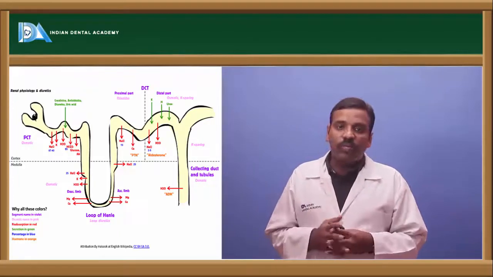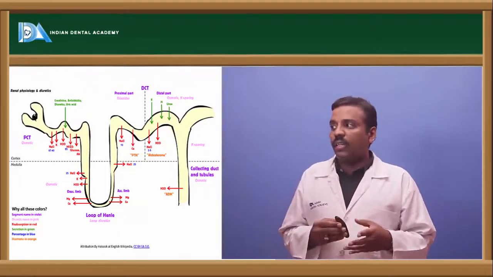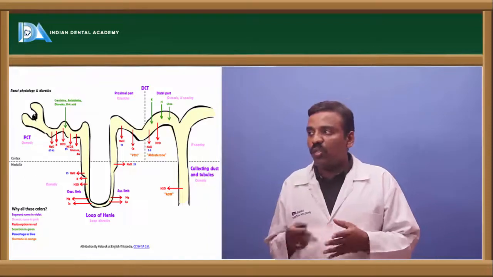If you see this diagram, we will come to know how this process works.